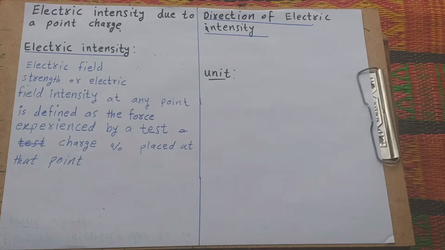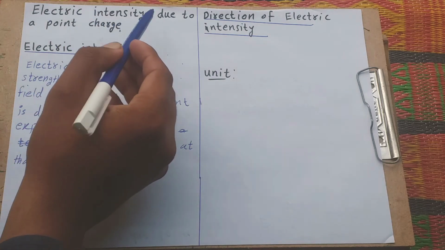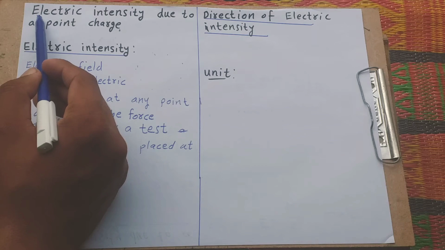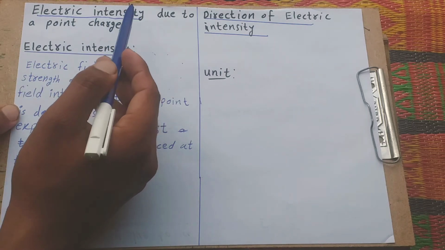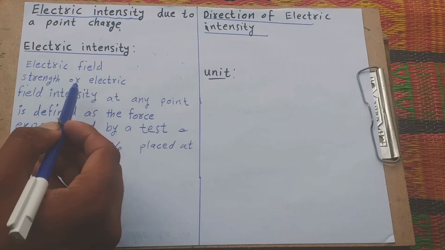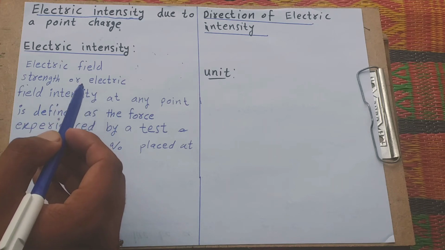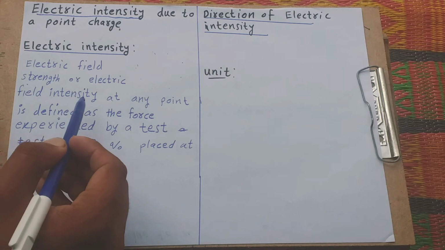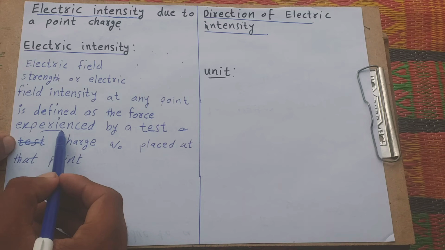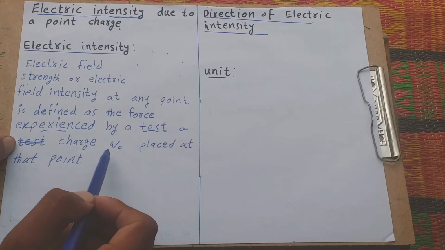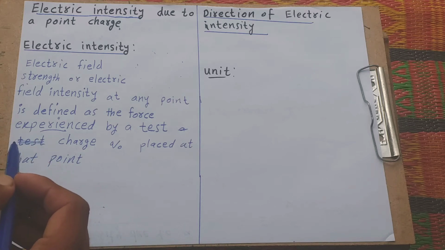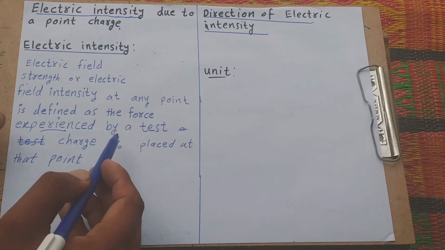Today our topic is electric intensity due to a point charge. First, to understand what electric intensity is: electric intensity, also called electric field strength or electric field intensity. The electric field intensity at any point is defined as the force experienced by a test charge Q naught placed at that point. Means we observe the force experienced by a test charge.